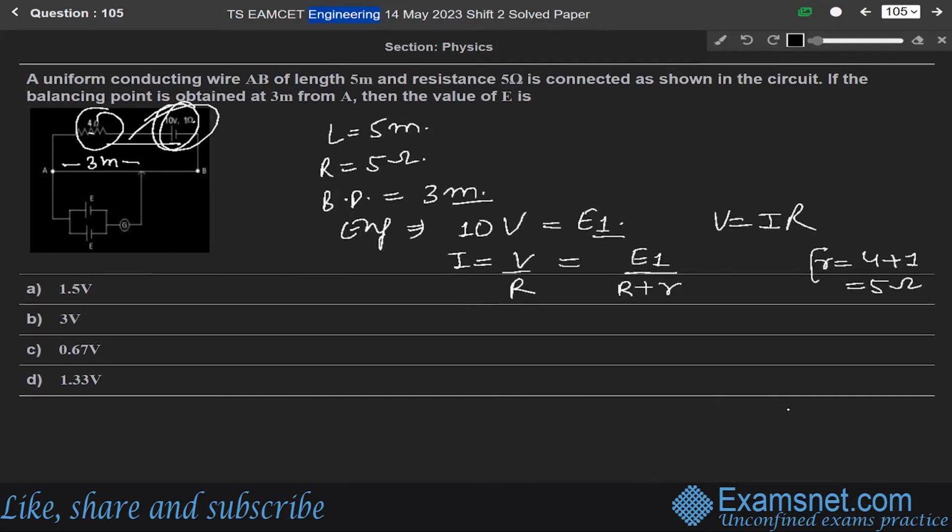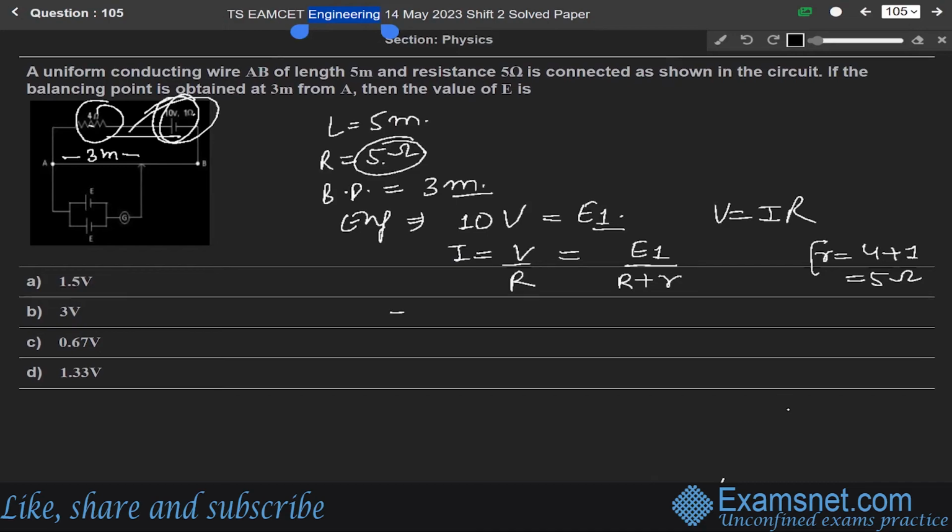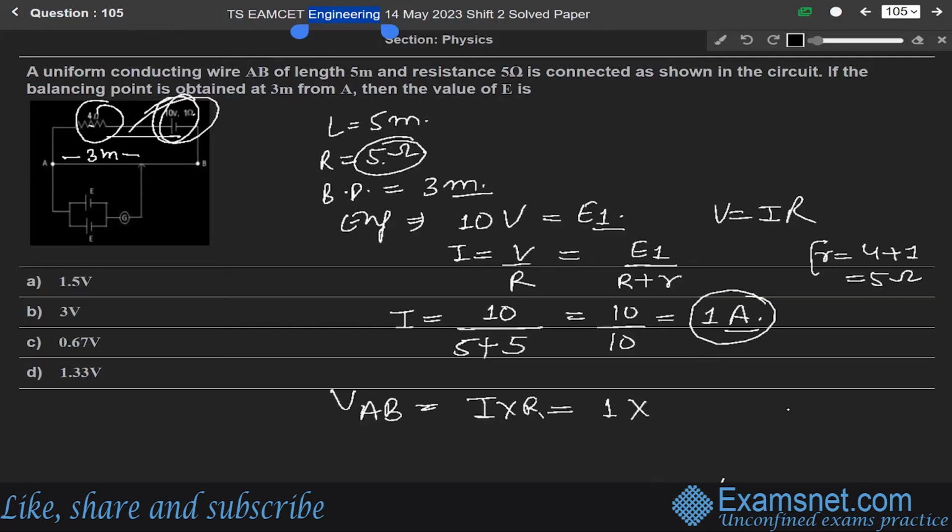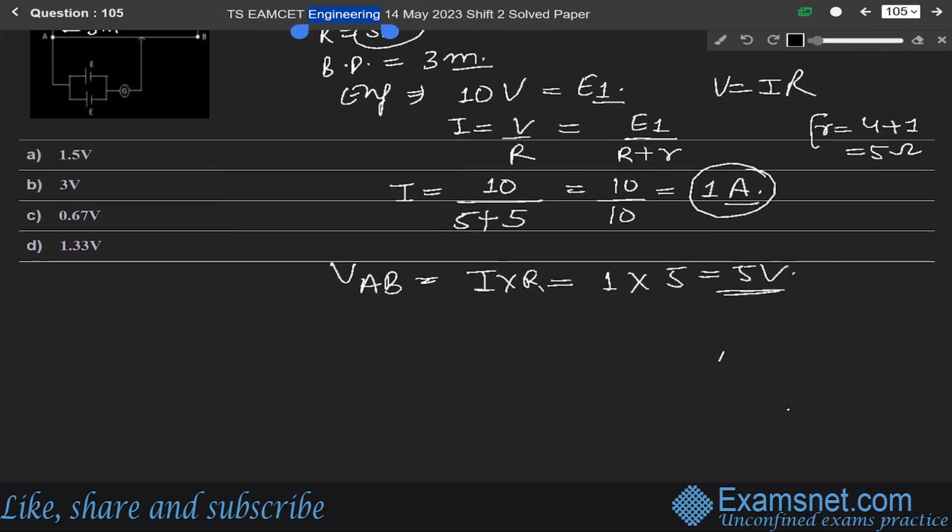And we are given capital R is 5 ohm. So I will be equal to E1, meaning 10, over 5 plus small r, which is 5. So it will be 10 over 10, meaning current is 1 ampere. So V AB, the potential between point A and B, will be equal to current into resistance, which is 1 into 5. So it will be equal to 5 volt. So from this, the potential gradient K is given by